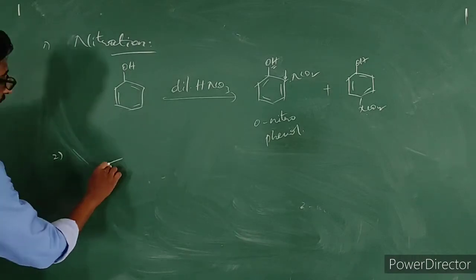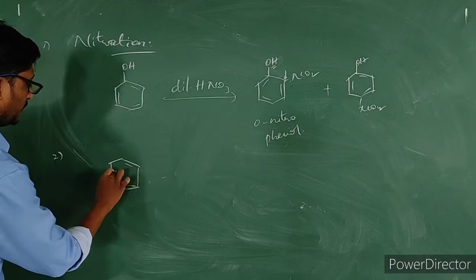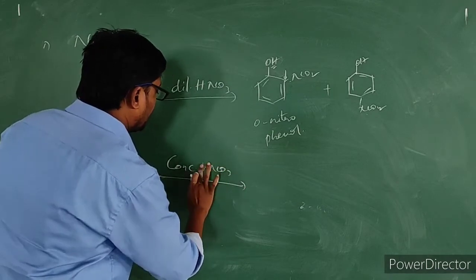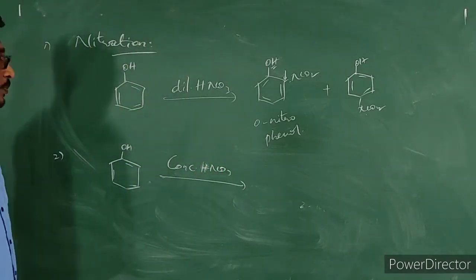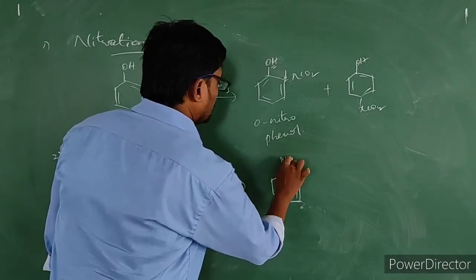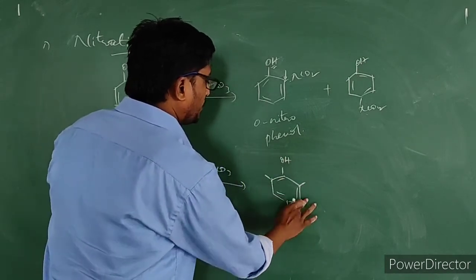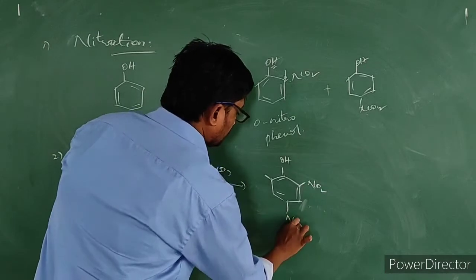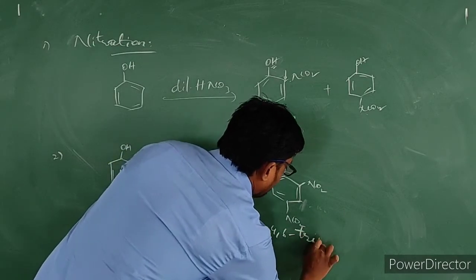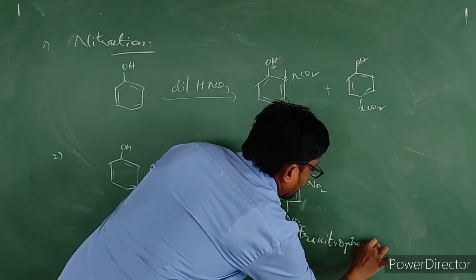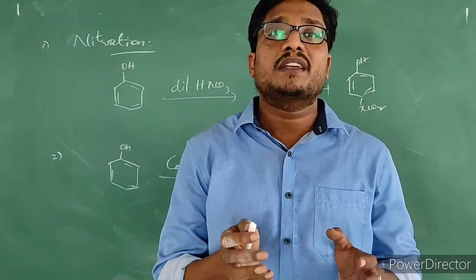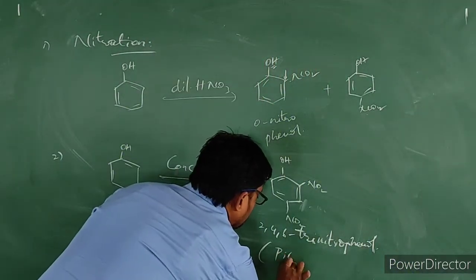The second thing: when we treat phenol with concentrated HNO3, concentrated nitric acid, the product which gets produced is 2,4,6-trinitrophenol. This 2,4,6-trinitrophenol, we generally call picric acid.